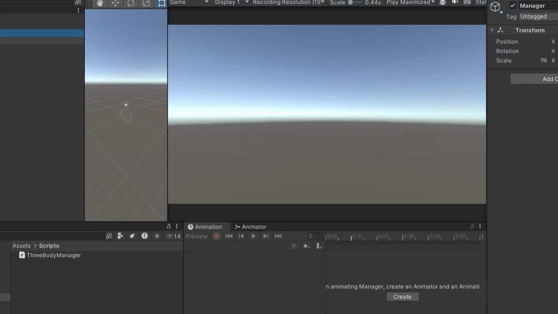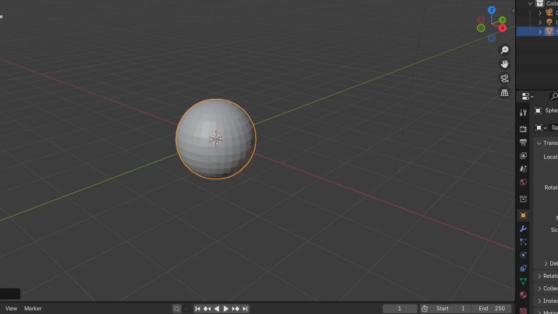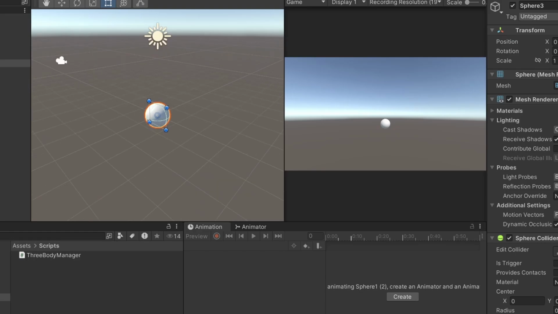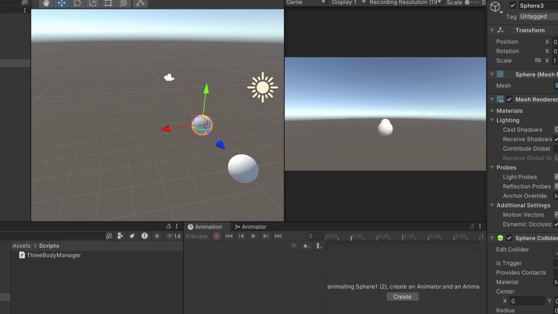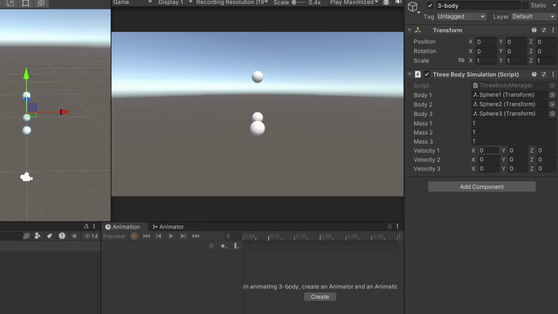Obviously, the first thing we're going to need are some bodies to apply gravity to. I don't mean to brag, but I'm pretty good at 3D modeling. Oh yeah, Unity already has spheres. Well, let's get a few of these in place, add a gravity script with starting velocities, and see what happens.